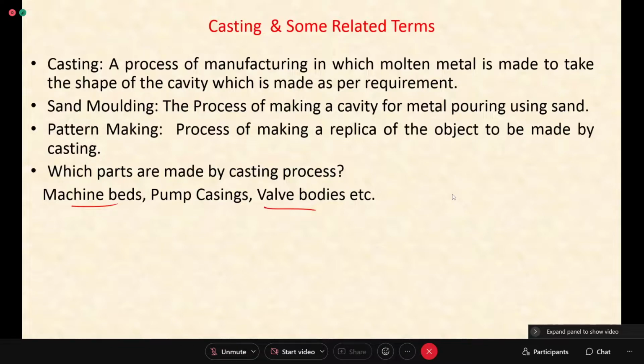Can you name other parts which are made by casting apart from whatever is mentioned? I have told you sewing machine body. Then I have also told the pump casings. AC engines I have told, internal combustion engines. So you will find many applications. You can find out whenever you see something, whether it is a casting or it is made by other process. You can look at that.